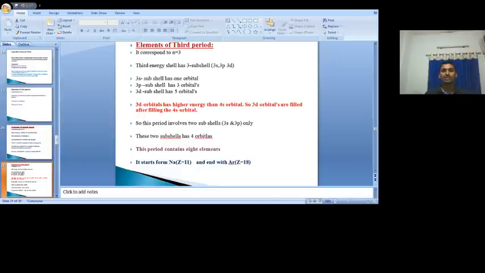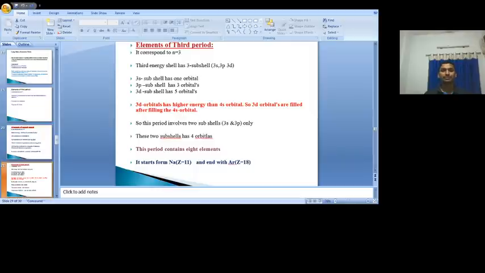What are they? 3s and 3p. 3s has 1 orbital, 3p has 3 orbitals, totally 4 orbitals. So 4 orbitals can accommodate a maximum of 8 electrons. So 8 elements are present. Same as the second period, in the third period also 8 elements are present. So in the second period, where does it end? Z is equal to 10. So definitely the third period starts from Z equal to 11 and ends with Z equal to 18, because of 8 elements.